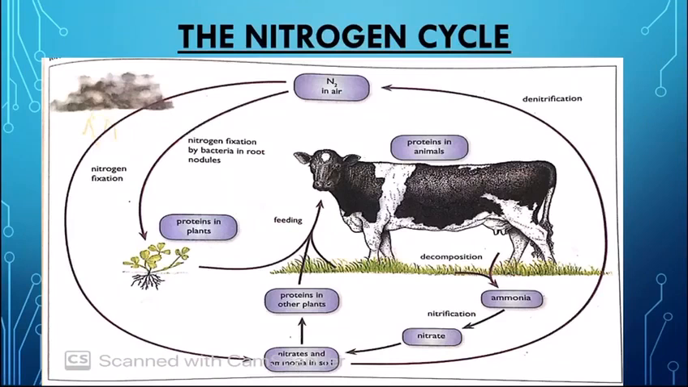The nitrogen cycle is also very important and is necessary to make proteins. In the atmosphere, it is present as nitrogen gas, which is very stable and in such an unreactive form that plants and animals cannot use it. So it needs to be changed into reactive forms like ammonia and nitrates.